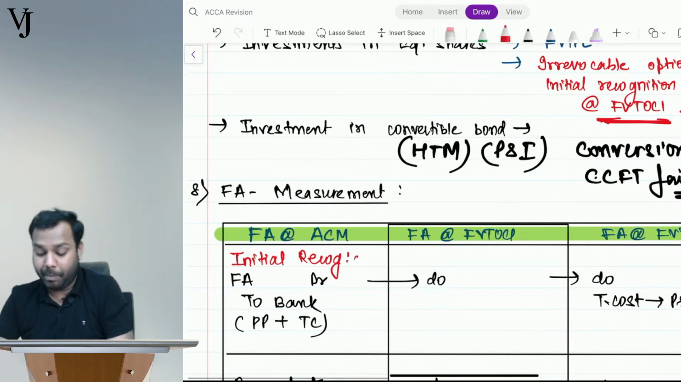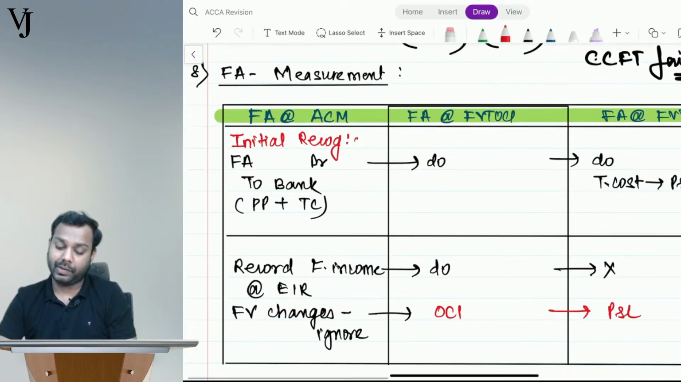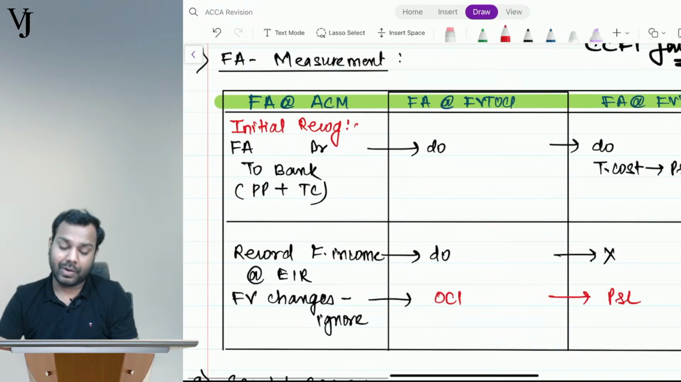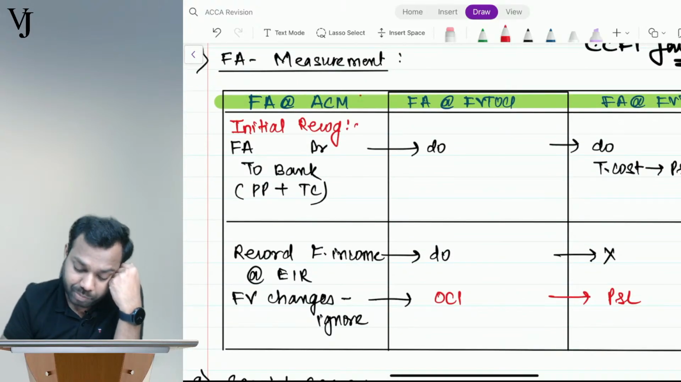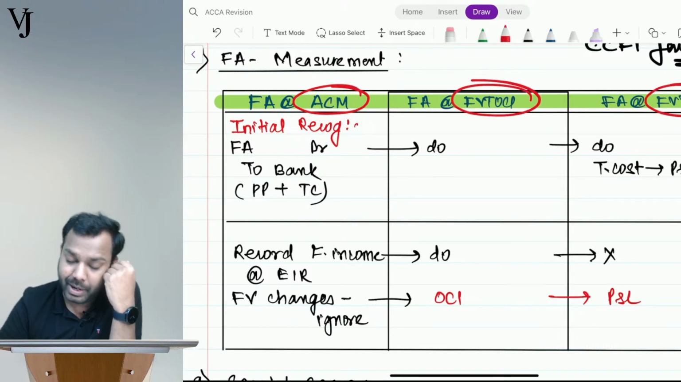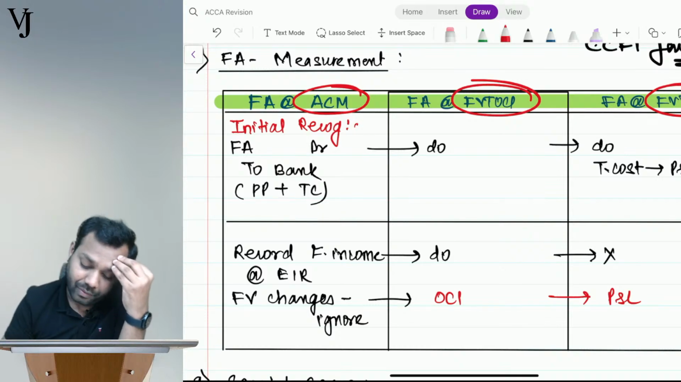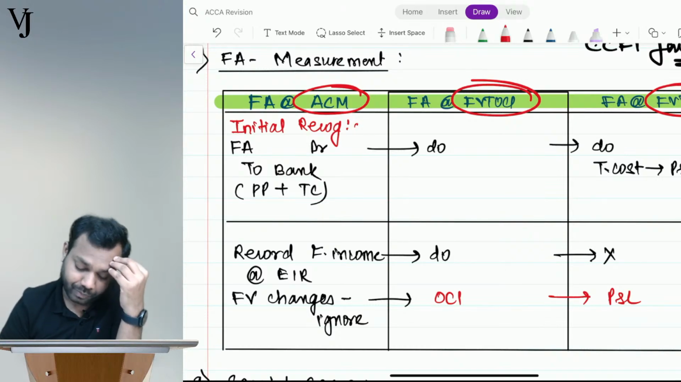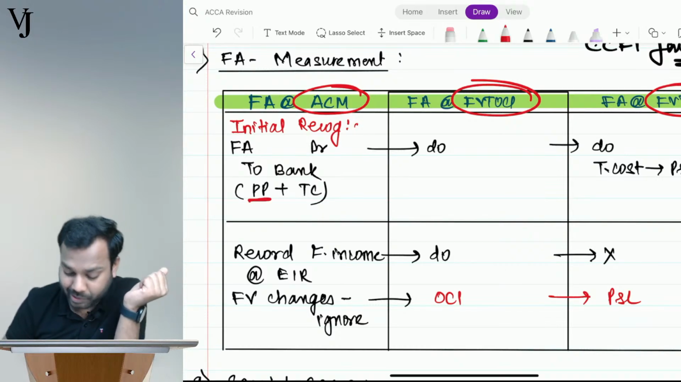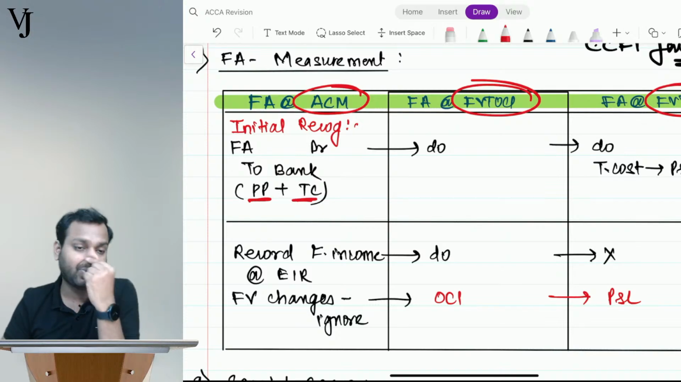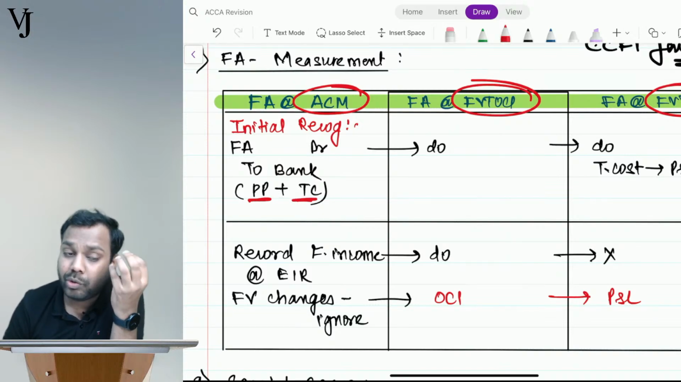Now understand the measurement of the three types of classification: if the financial asset is under amortized cost, if it is under FVOCI, if it is under FVTPL. Understand, guys. When the financial asset is at amortized cost, you will capitalize the purchase price plus the transaction cost, whatever transaction cost you pay to purchase that financial asset.